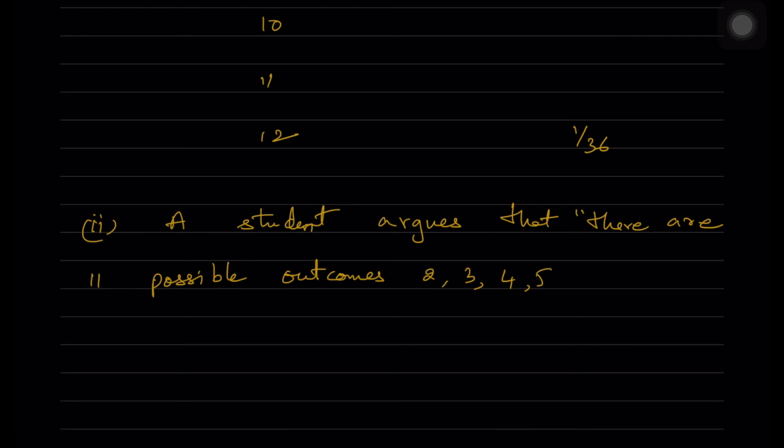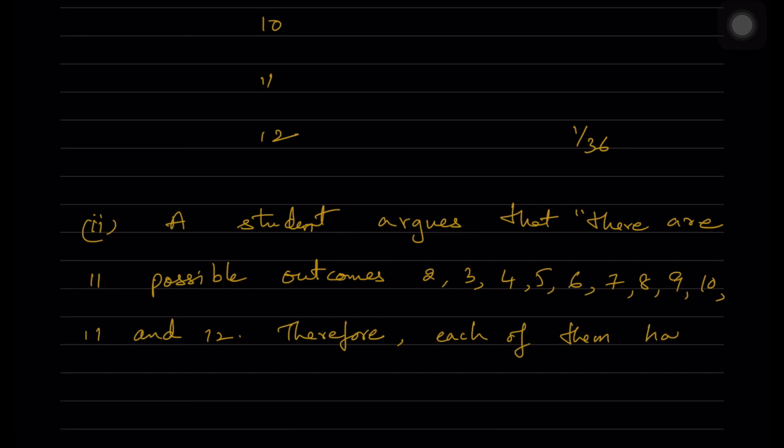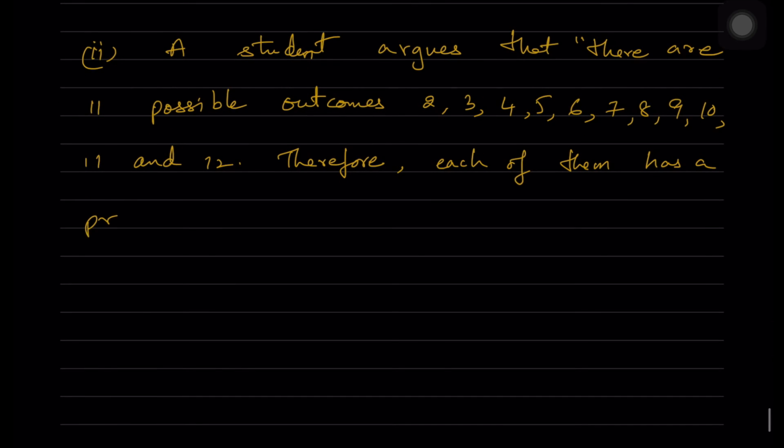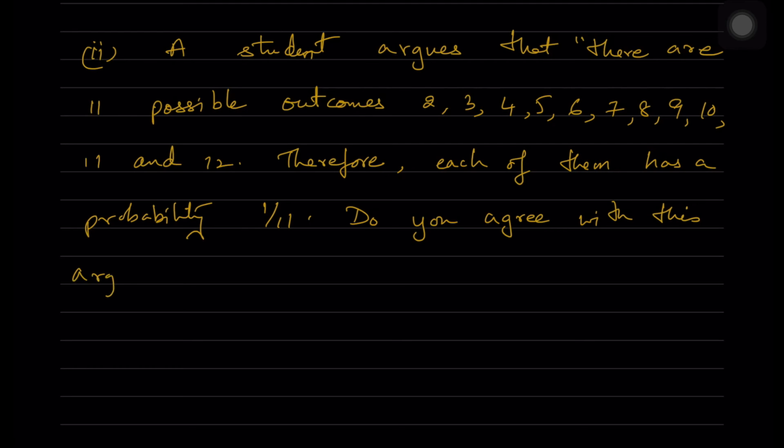So now a student argues that there are 11 possible outcomes: the sum of 2, 3, 4, 5, 6, 7, 8, 9, 10, 11 and 12. Therefore, each of them has a probability 1 by 11. Do you agree with this argument?